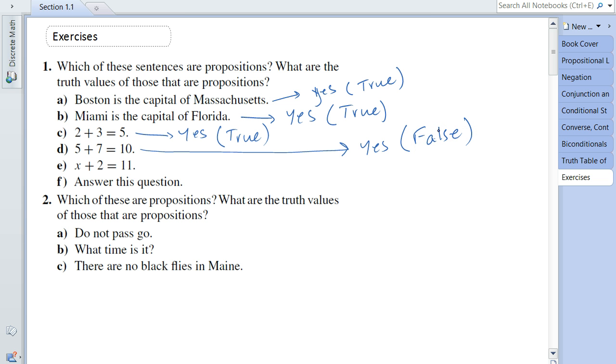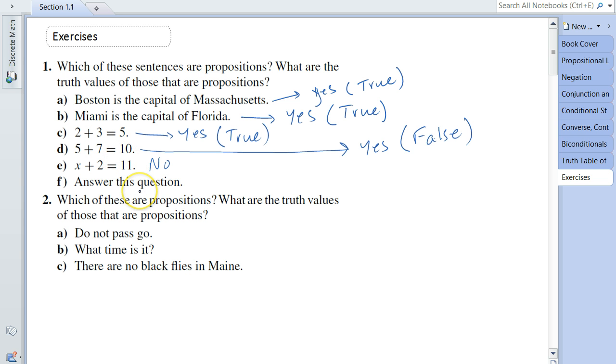Look at E. X plus 2 equals 11. Now E is not a proposition, so we say no. The reason is we're not able to assert whether the outcome of this statement is true or false, and hence this is not a proposition. Mind you, if the value of x is known, then this statement will turn into a proposition, and based on the value of x we can say for sure whether it is true or false. But because the value of x is not known right now, this is not a proposition.